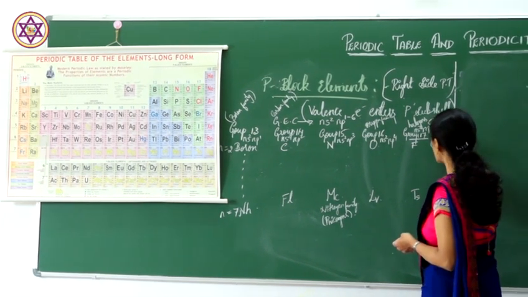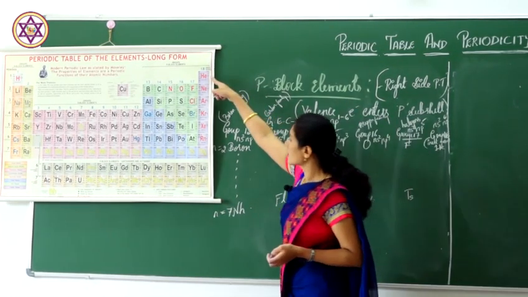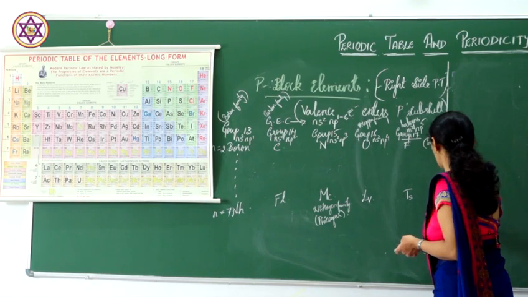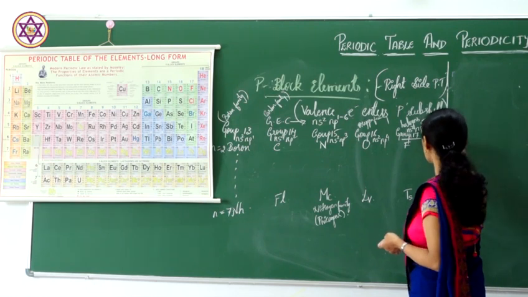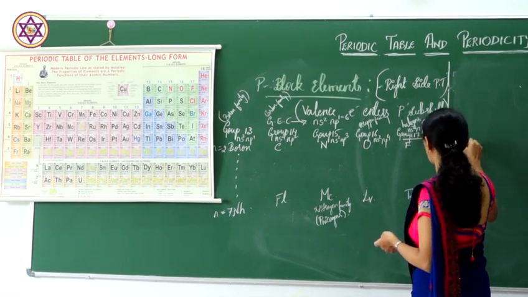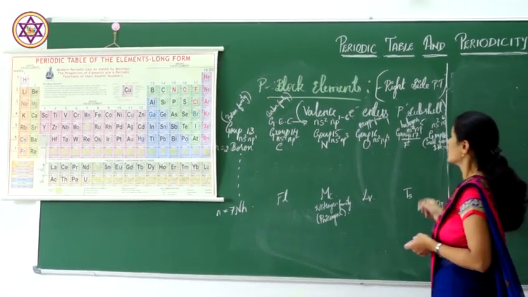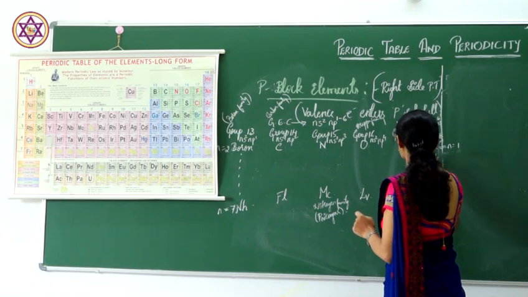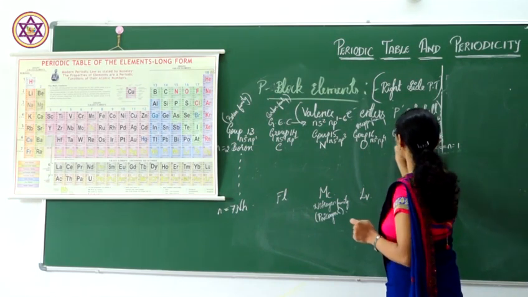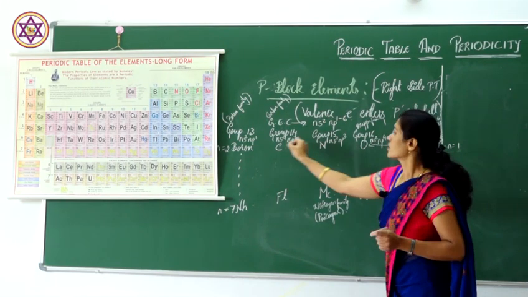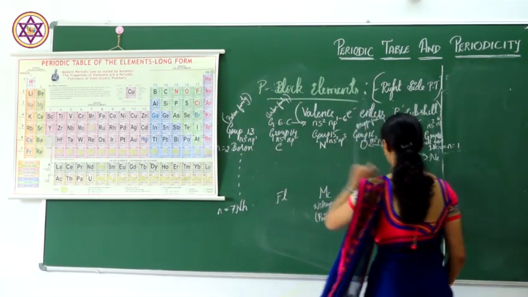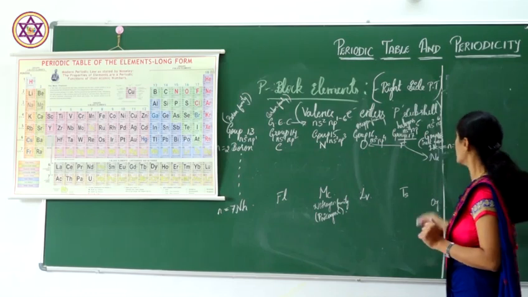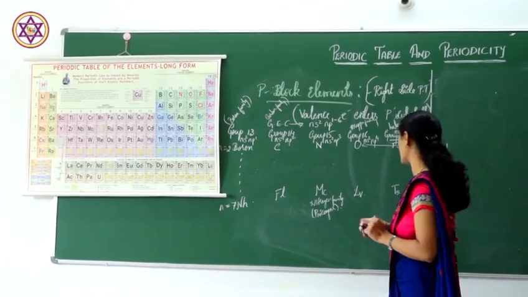That is from helium, you can all see, to argon. Here helium is in n equal to 1, the first period. Then after helium comes neon. It is in the second period, along with fluorine and oxygen. Helium is in the first period, n equal to 1. These are called inert gases.